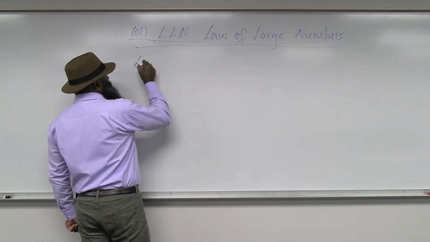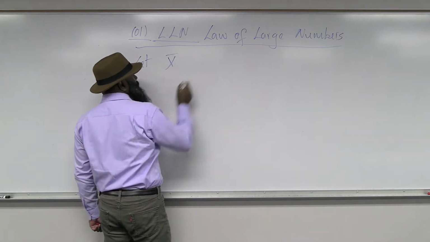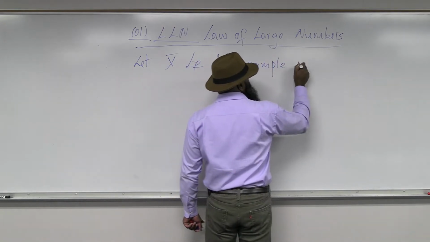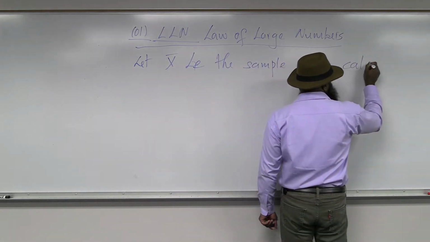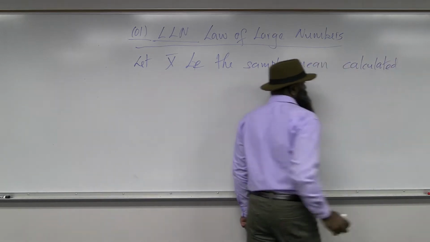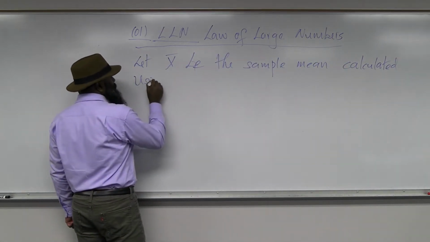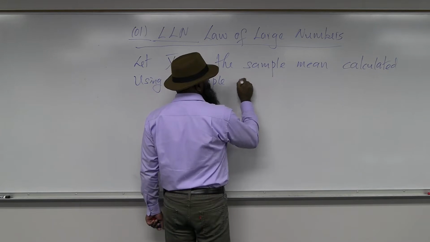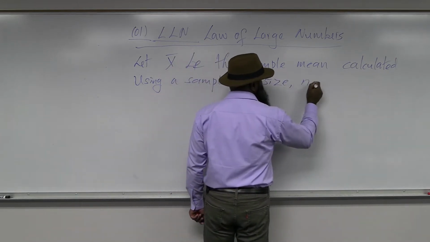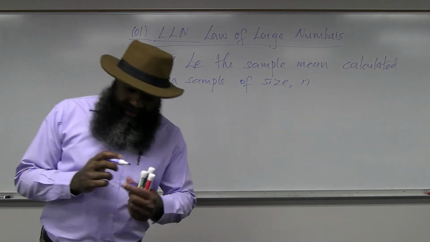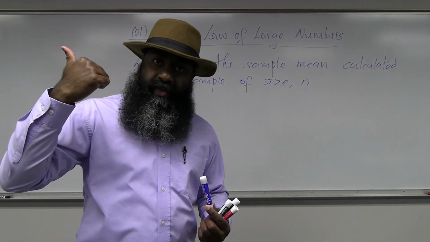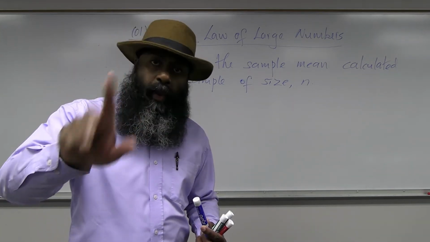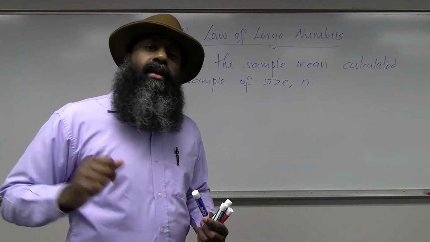I will say let x bar be the sample mean calculated using a sample of size n. So the law of large numbers says that as n increases, the reliability of x bar as an estimate of mu, which is the population parameter mean, increases.